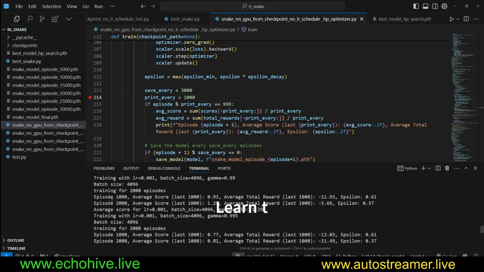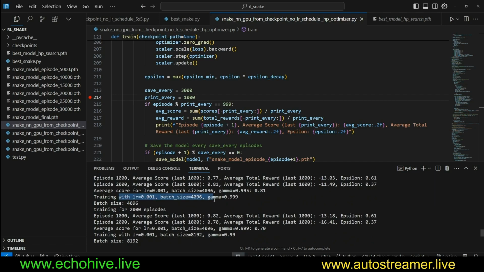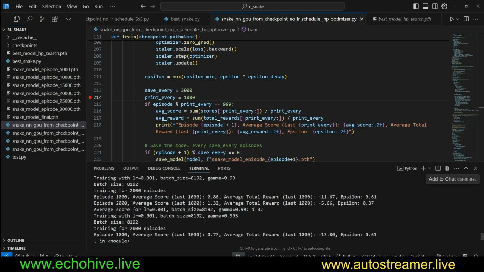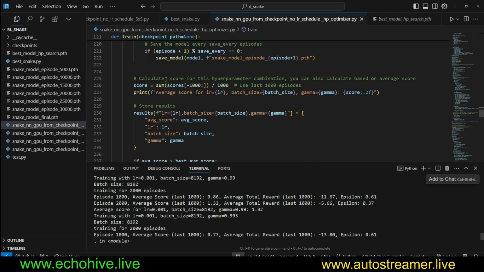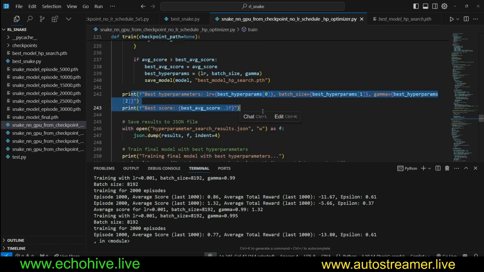And if you look at our print statements, we can see how each learning rate, for example, this particular combination, performed in the first 1000 and the second 1000. This next set, for example, didn't perform as well. You can see the performance of them here, but they will also be written to the dictionary at the end. And the best combination, the best hyperparameters, will also be printed at the end.